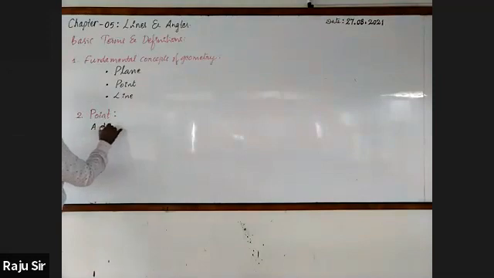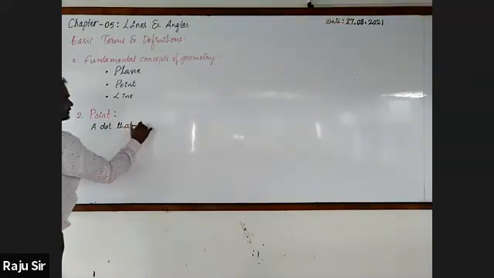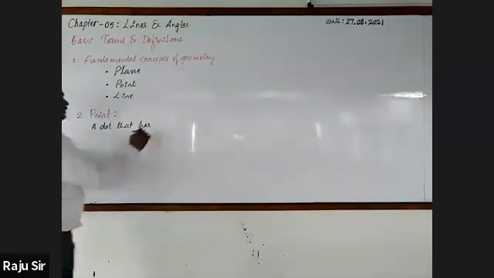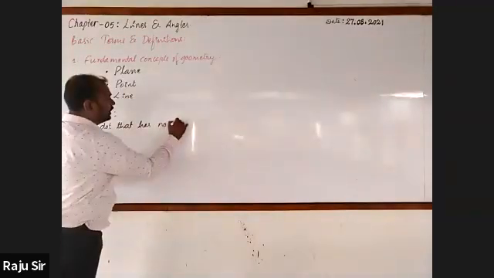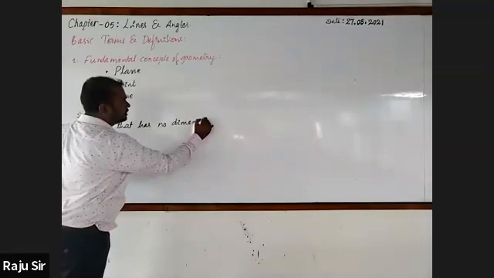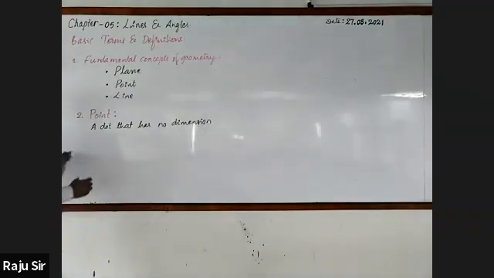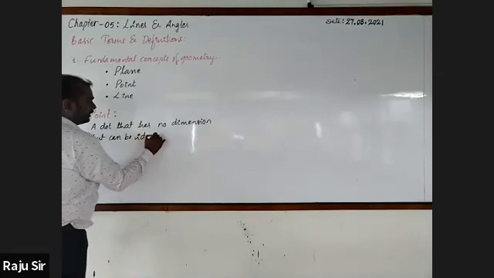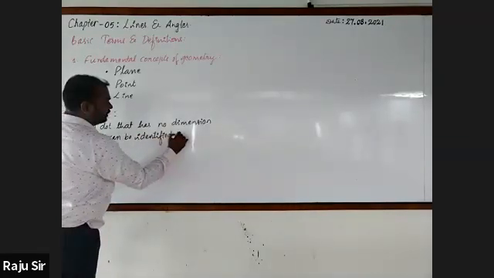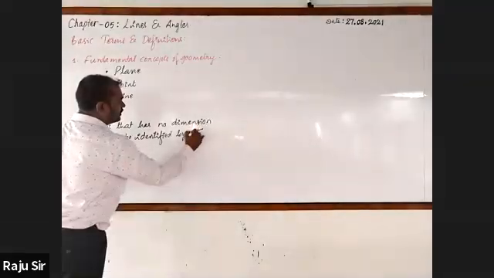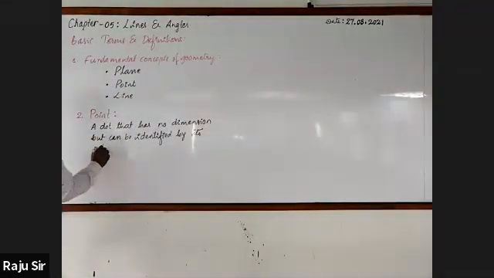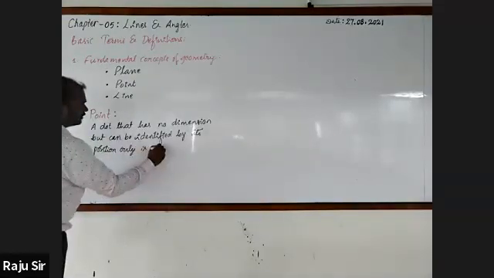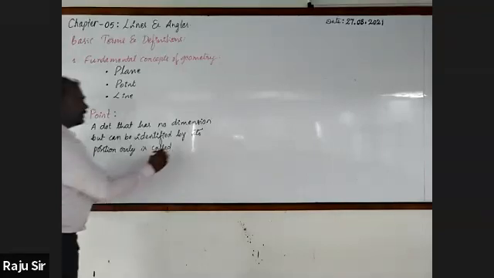A dot that has no dimension, but can be identified by its position only, is called a point.